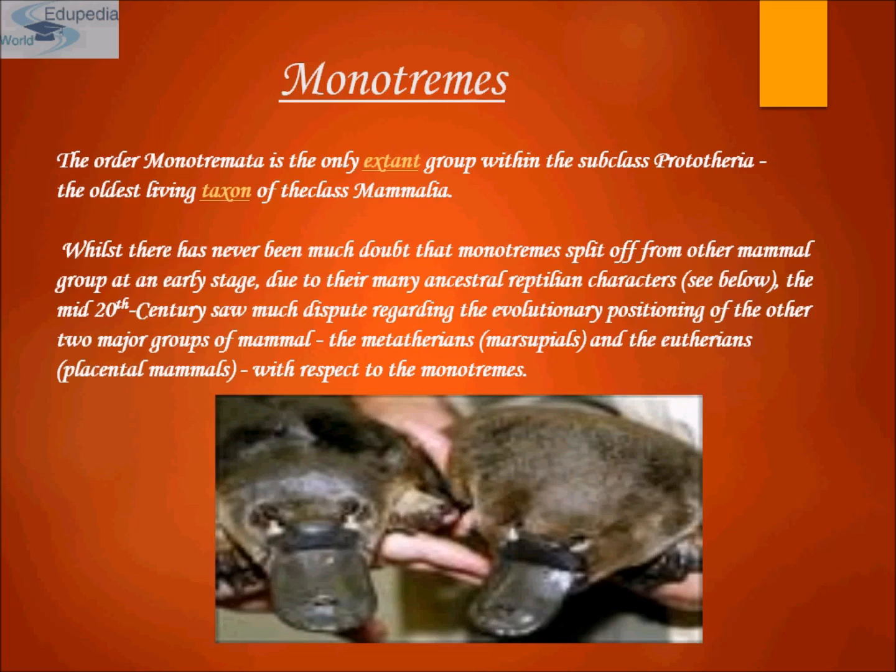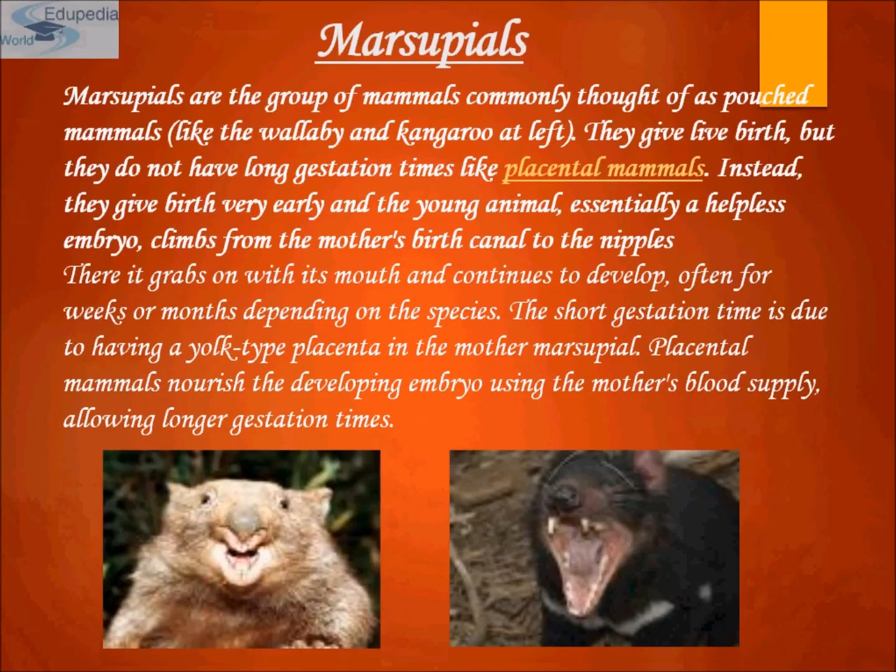So proceed towards the second class, that is Marsupials. Marsupials are the group of mammals which are commonly thought of as pouched mammals, such as kangaroo. They give live birth, but they do not have a long gestation period like placental mammals. Instead, they give birth very early, and the young animal, essentially a helpless embryo, climbs from the mother's birth canal to the nipples. There, it grabs on with its mouth and continues to develop, often for weeks or months depending